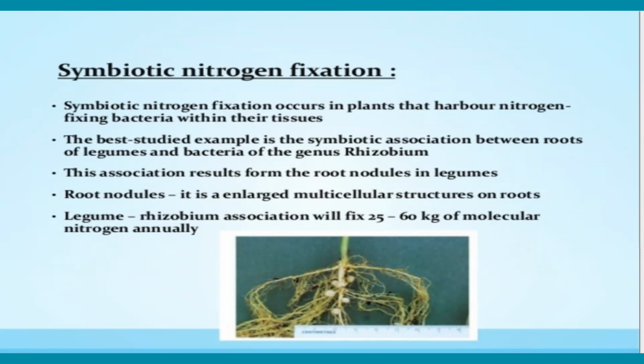Legumes means Leguminosae, Fabaceae. Rhizobium association will fix 25 to 60 kg of molecular nitrogen annually, per annum.